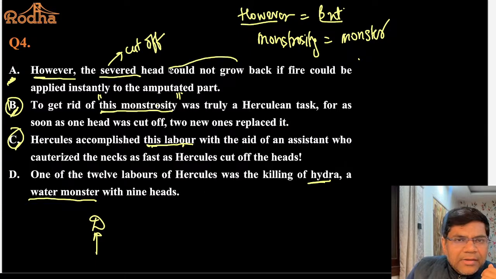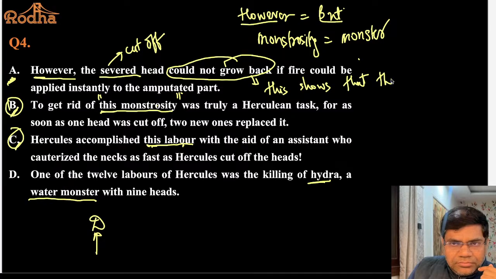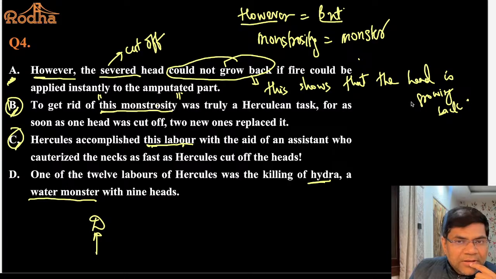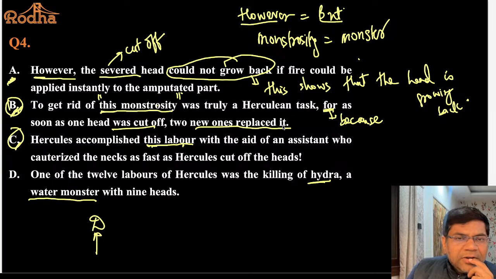इसका मतलब ये है कि the head is growing back. Can I say this shows that the head is growing back, है कि नहीं. बट अपने को कहीं पे समझ में नहीं आ रहा है कि हेड ग्रो बैक होना चाहिए नहीं होना चाहिए. So can I say that this information that the head is growing back is given in B. To get rid of this monstrosity was a truly Herculean task. ये फॉर जो है ये बिकॉज है. Because as soon as one head was cut off, 2 new ones replaced it.